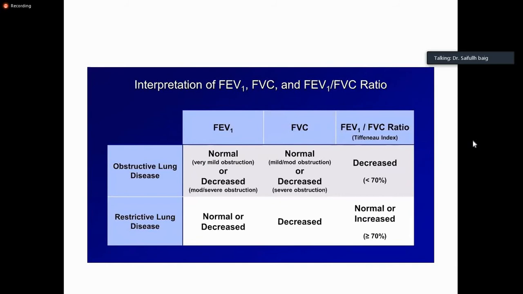Is that clear? Or should I explain it more? Everyone is clear?